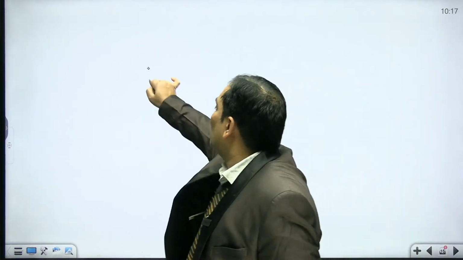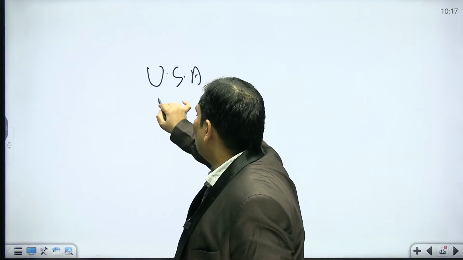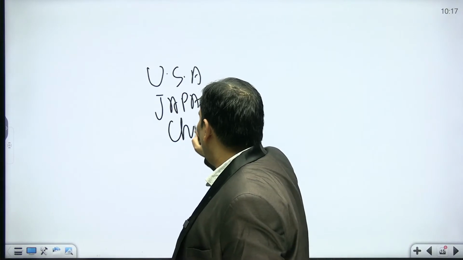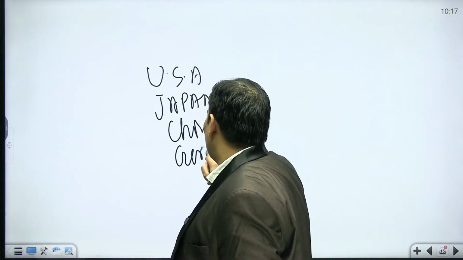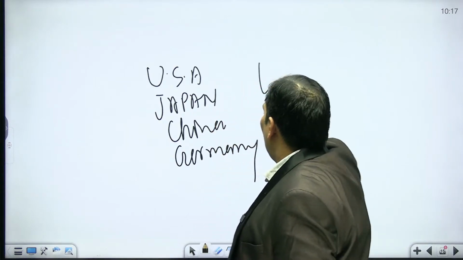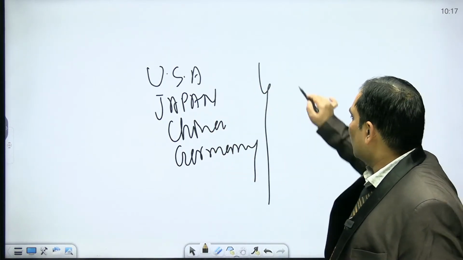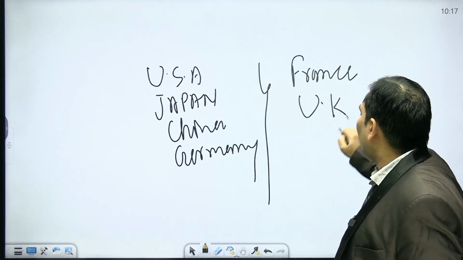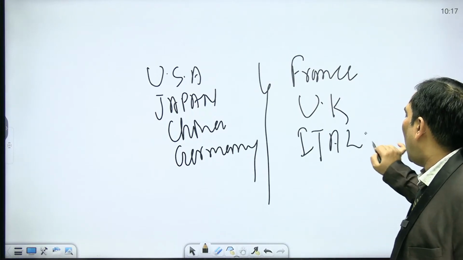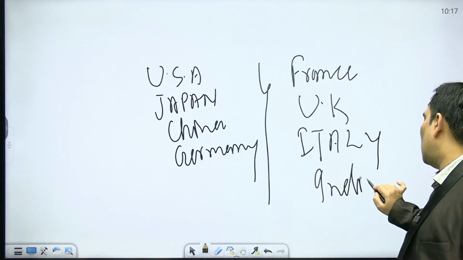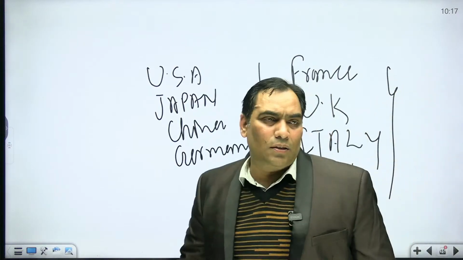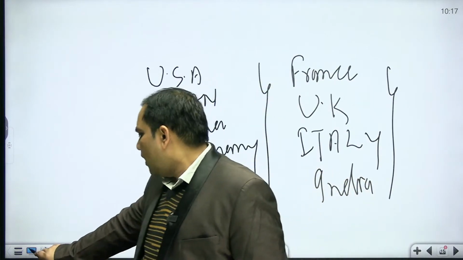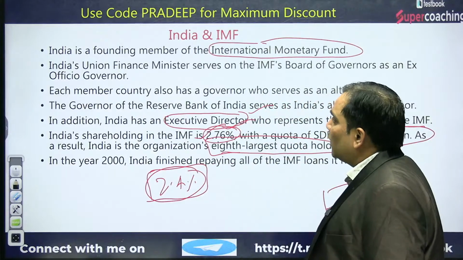Really sorry. It is USA. After USA, it is Japan. After Japan, it is China. After China, it is Germany. After Germany, it is France. After France, it is UK. After UK, it is Italy. And after Italy, it is India. So this is the 8th. They may ask you in ascending or descending order, but there is little scope. So this is about India and IMF.